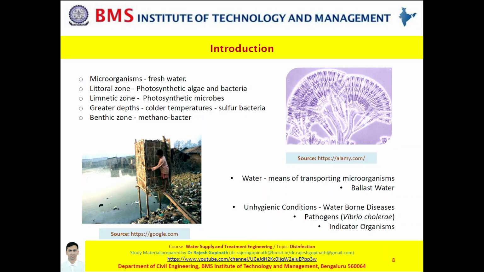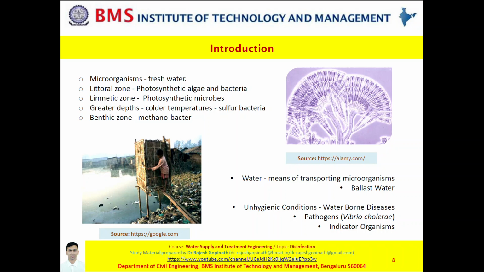The littoral zone, for instance, is the region of a water body near a shoreline, which is well lighted, shallow and warm. It also supports photosynthetic algae and bacteria which use sunlight to thrive in this zone. Further away from the shore, we find the limnetic zone. Here also, photosynthetic microbes will be present.